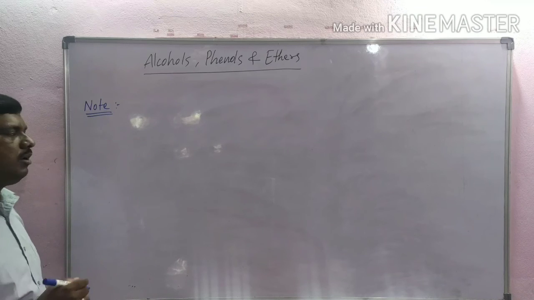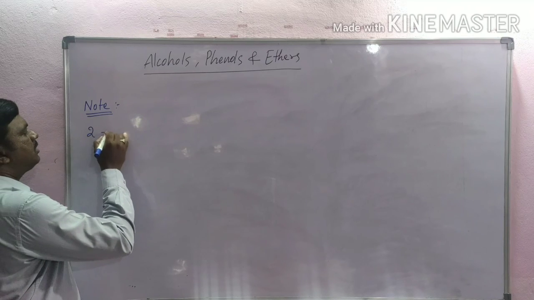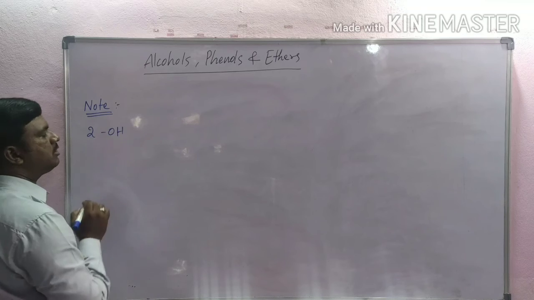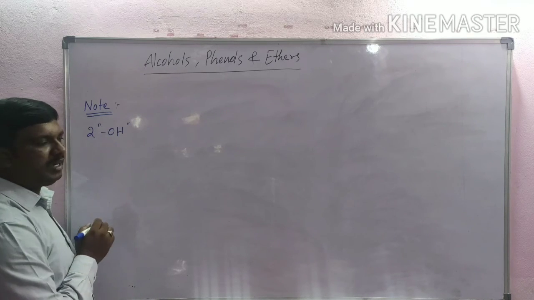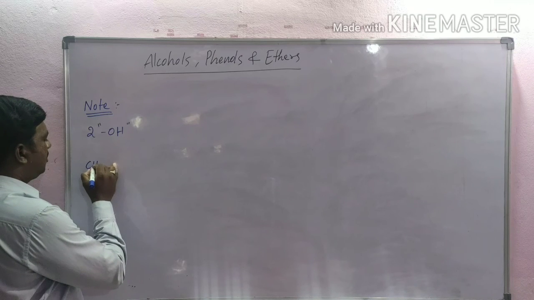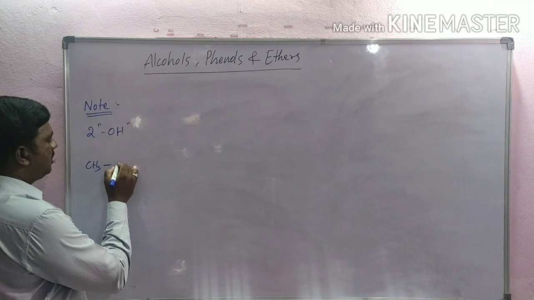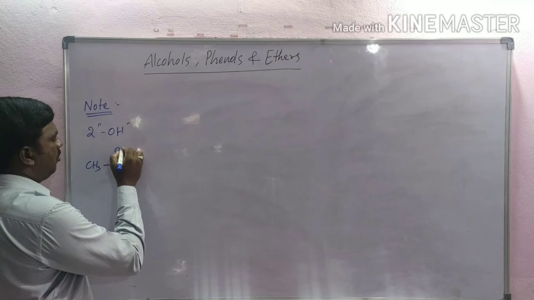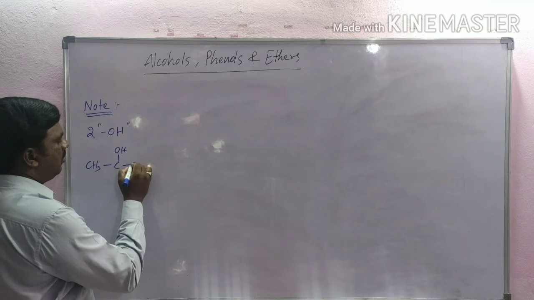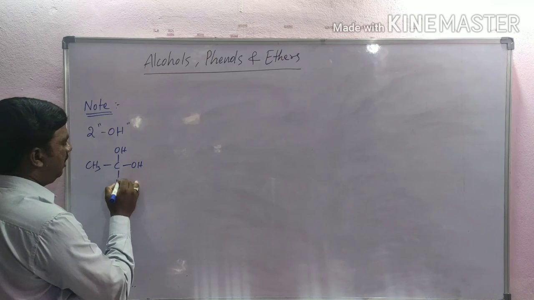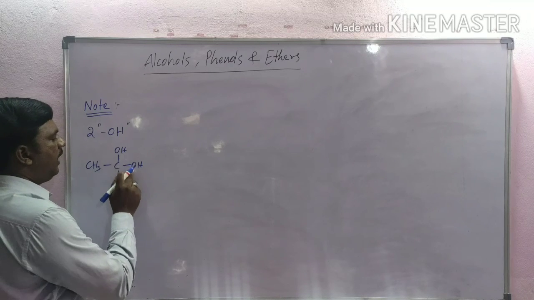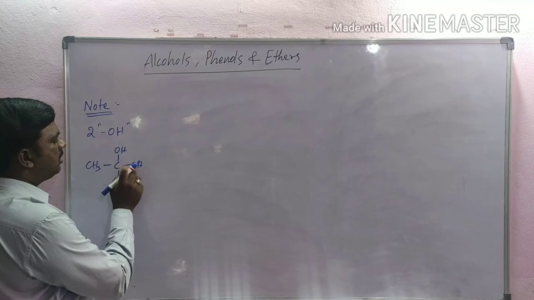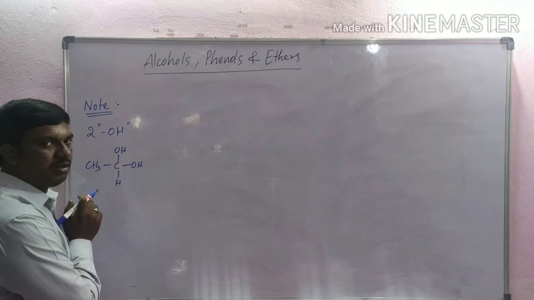Note, if two hydroxyl groups are present on the same carbon atom, for example here CH3, CH3C, OH, OH, and hydrogen. This compound containing two hydroxyl groups is an example of a dihydric alcohol.